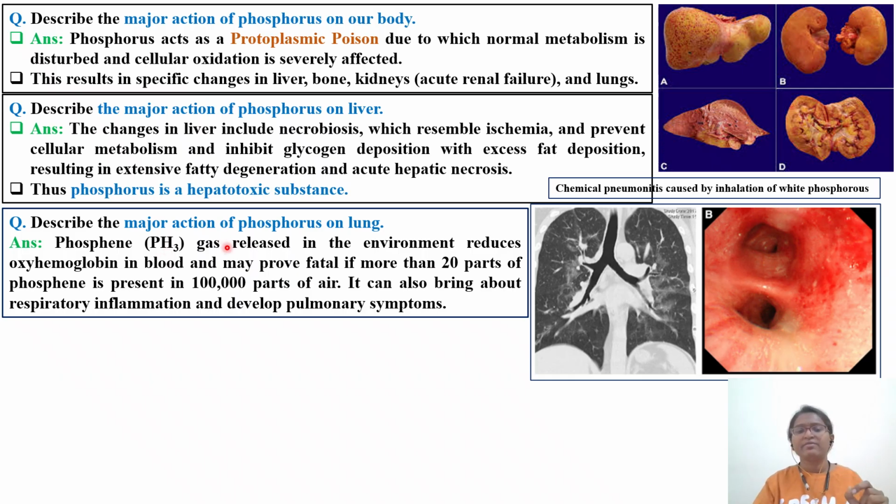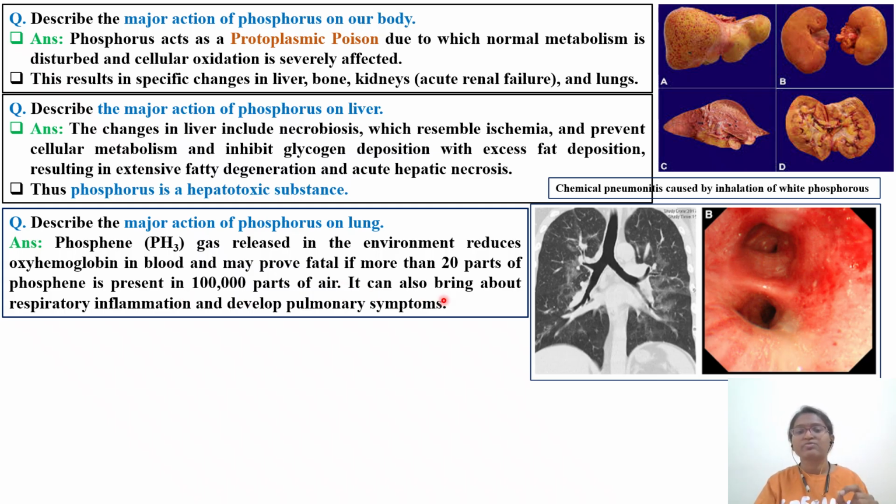What are the adverse effects or major actions of phosphorus on the lung? So phosphine gas is released whenever phosphorus comes in contact with water. Phosphine gas is released in the environment and reduces oxyhemoglobin in the blood. So you have to remember about cyanide poisoning, and it may prove fatal if more than 20 parts phosphine is present in 1000 parts of air.